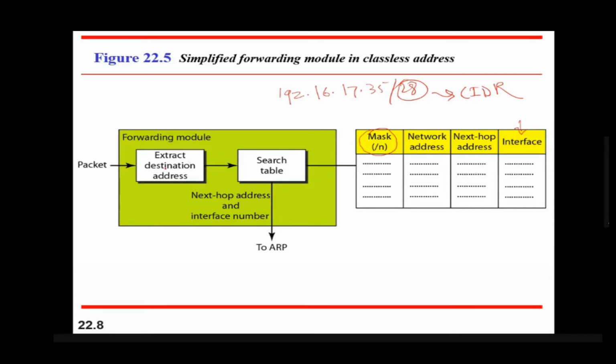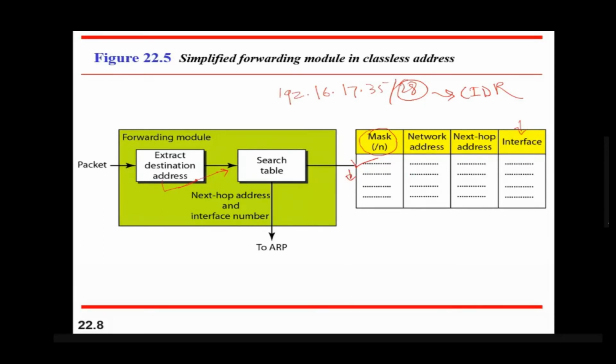It will extract the destination address, and then it will search the table. It will mask this destination address with the subnet mask, and then find the network address. We compare whether the network address is matching or not. If matching, it will select this particular path. If not matching, it will check the next path, and so on.